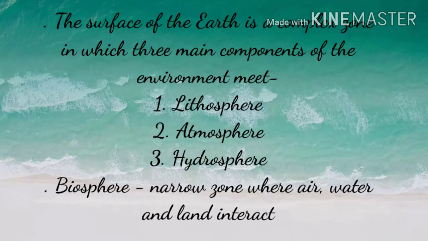In the very first chapter we studied that the Earth is a unique planet because it has life supporting systems which help in the growth and development of life. These life supporting systems are the land or lithosphere, air or atmosphere, water or hydrosphere and biosphere. Now what is biosphere? A narrow zone where air, water and land interact. We can also say that it is the sum total of all the other three spheres. It is also called a zone of life on the earth.